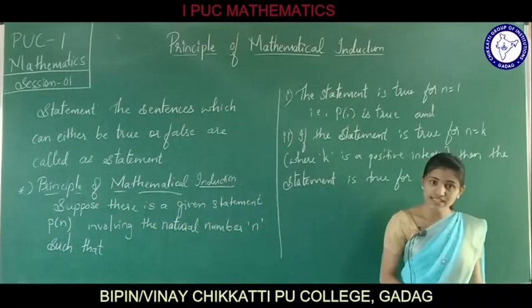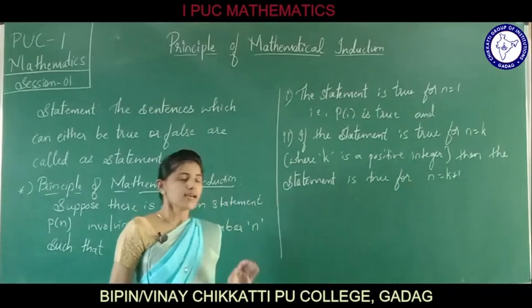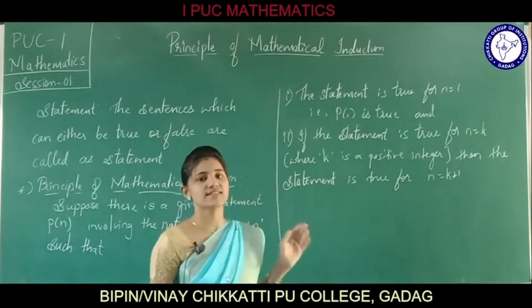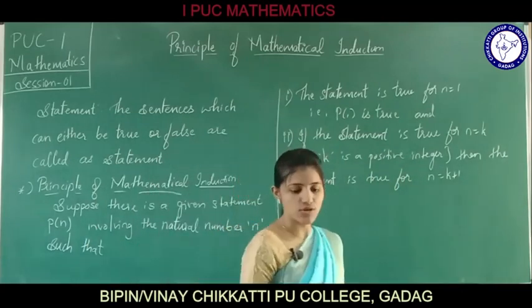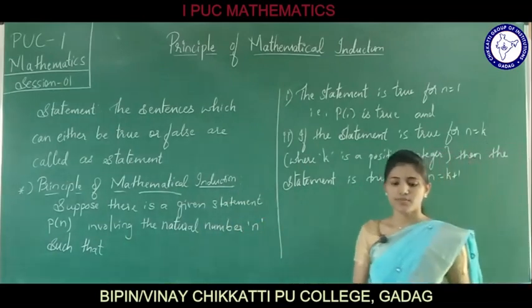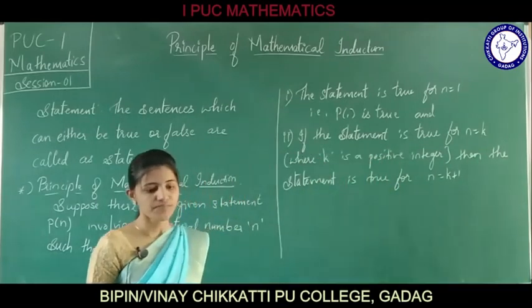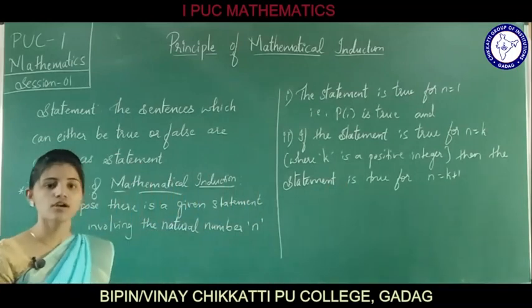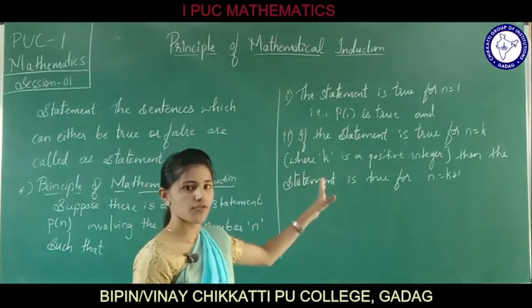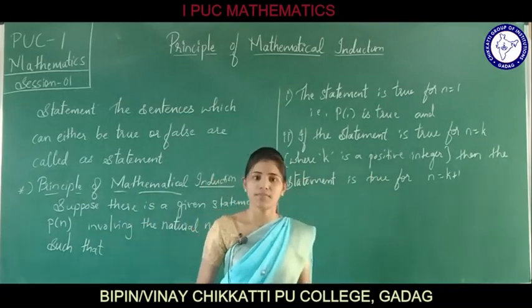But condition 2 depends on the fact that if the statement is true for n equals k, then only we prove that it is true for n equals k plus 1. That is, condition 2 is a conditional property.